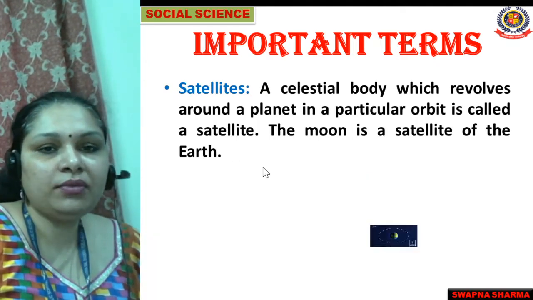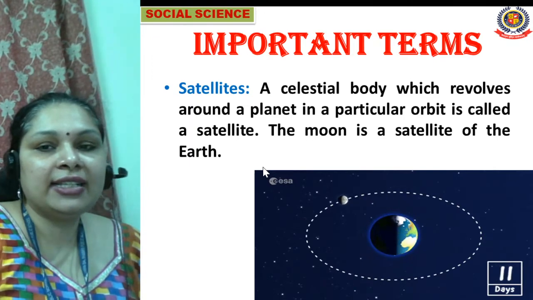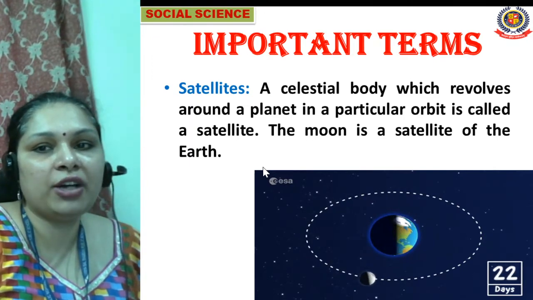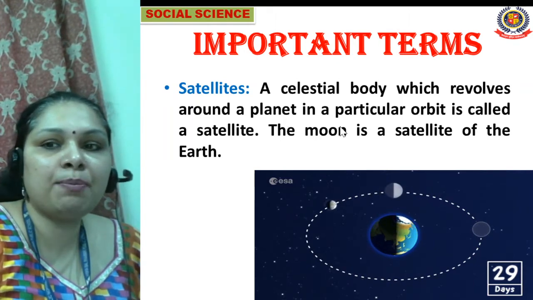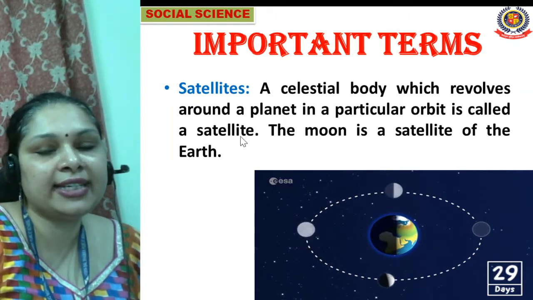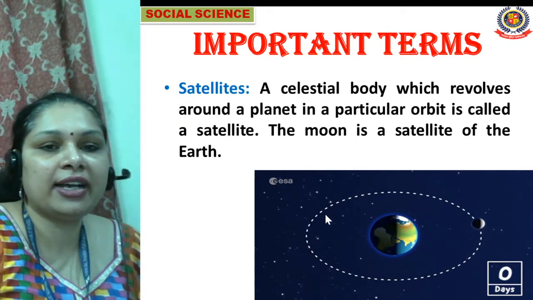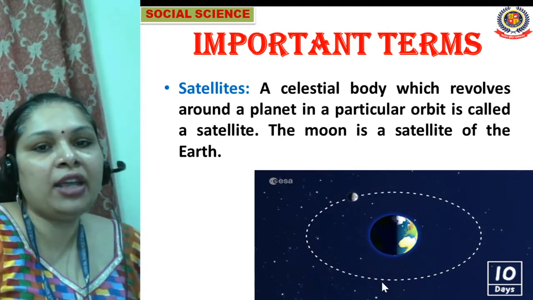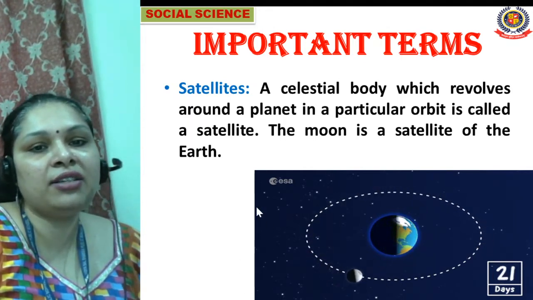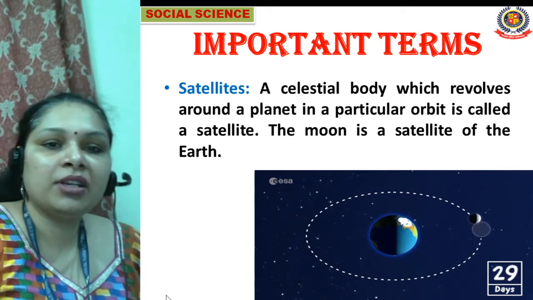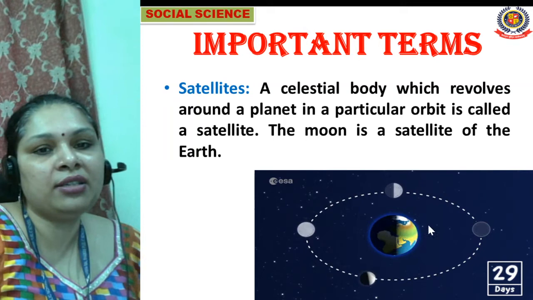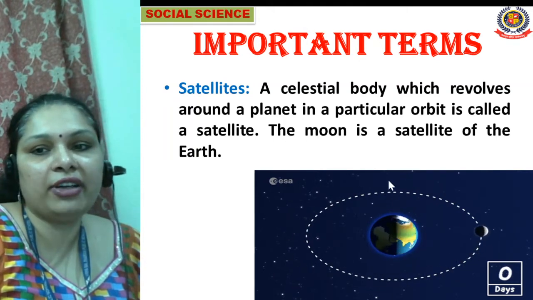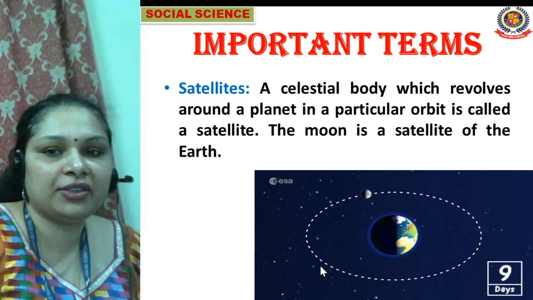Now we will move to satellites. Satellites are also celestial bodies. A celestial body which revolves around a planet in a particular orbit is called a satellite. Like the moon is the satellite of the earth. In the same way the planets are satellites of the sun because they revolve around the sun. So the moon is a satellite of earth as it is revolving around the planet earth.